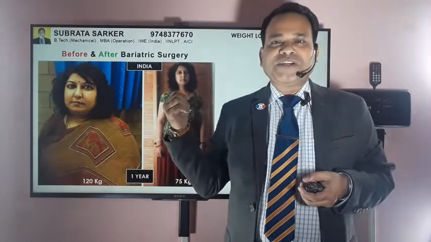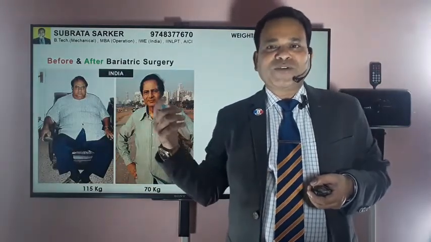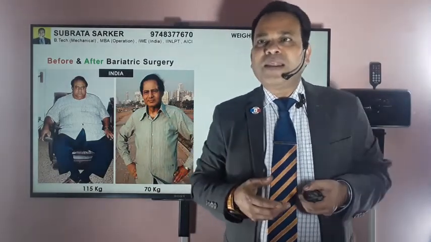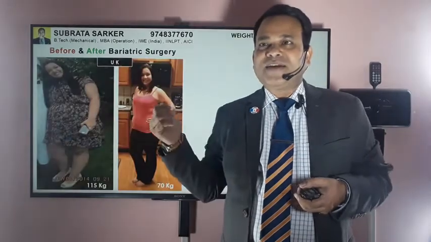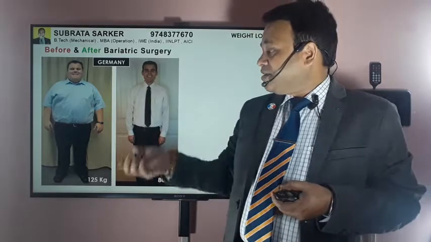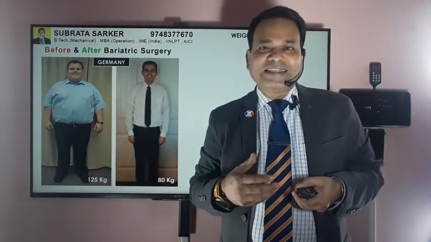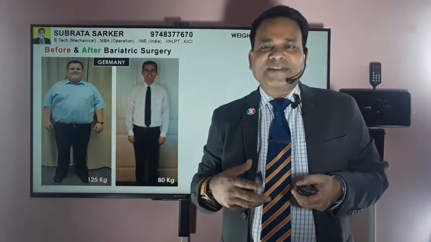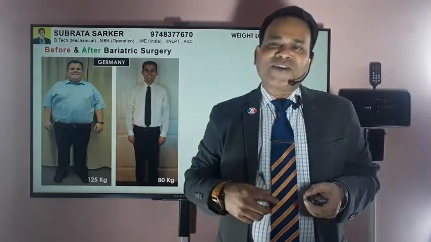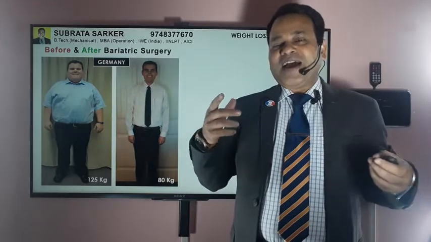This is a picture of an operation done in India. This is another operation done in India. Before the operation they were in the range of 120 kg, and now 75 kg, 70 kg, very normal. There is one more picture you can see here, also from Germany. You can see the person going from 125 kg to 80 kg in one year without doing any physical exercise. Because after bariatric surgery, you don't need to do anything to control your weight. Your body will automatically take care of it, and your body mass index will be very close to 22, which is ideal.